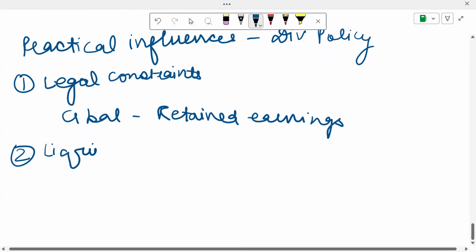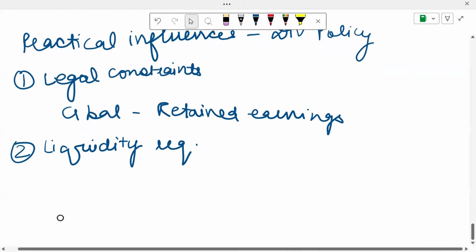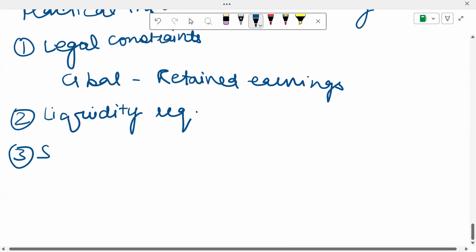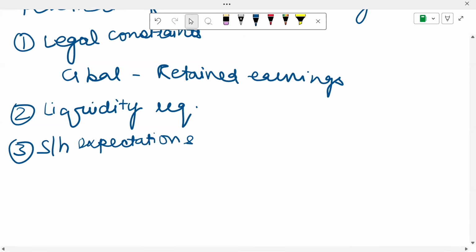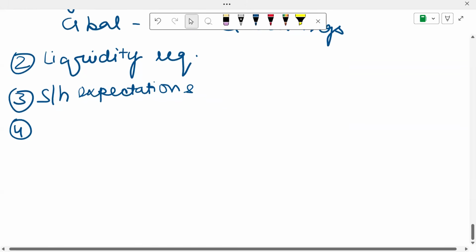The second thing that influences is your liquidity requirements. Businesses may want to hold cash for quick investment opportunities. So if I do not have enough cash on me, I will not pay a lot of dividend. Then the next thing is the shareholders' expectations. What do my shareholders expect from me? I will have a look at my dividend payment history. If I am a regular payer of dividends to the shareholders, I will have to continue to do so. Otherwise, my shareholders may get upset.